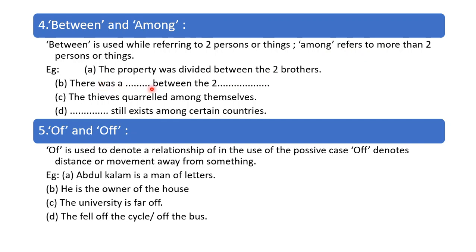There was a horse between the. Sorry, why didn't I write here? You can fill in the blanks. The thieves quarreled among themselves. The thieves quarreled among themselves means there are many thieves.